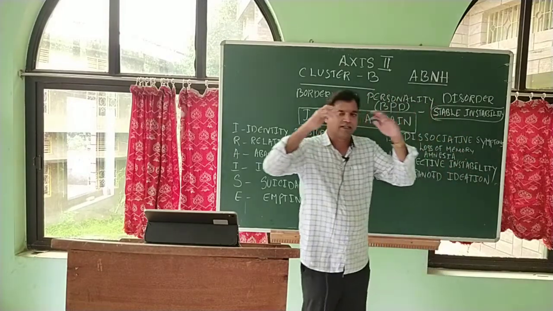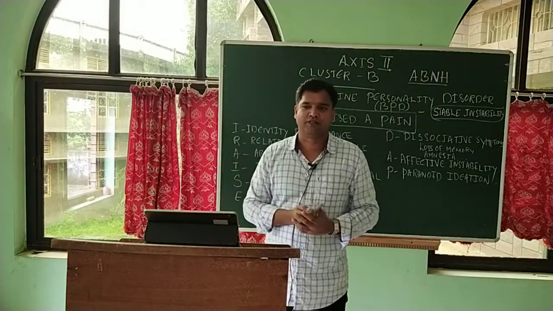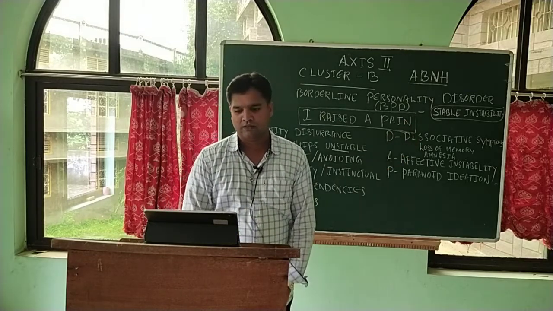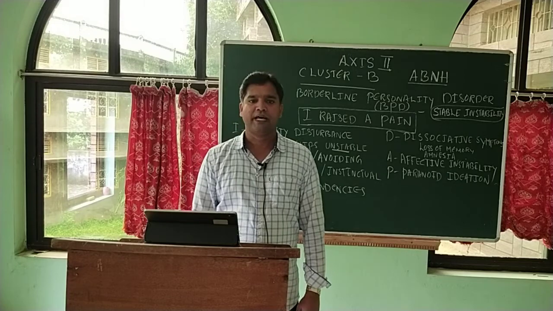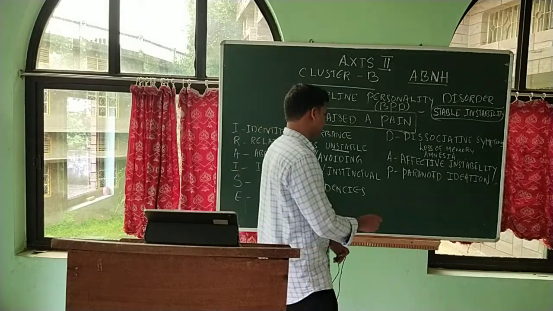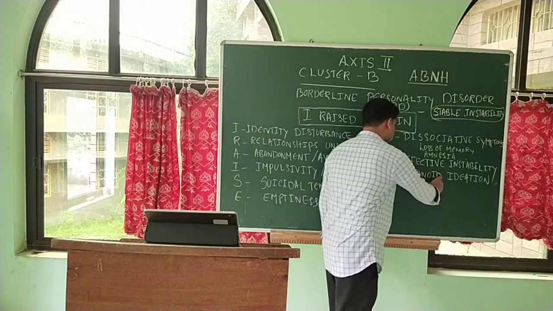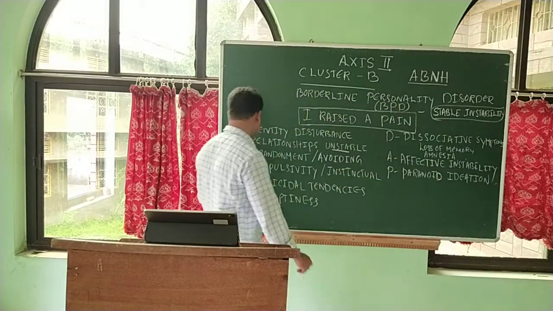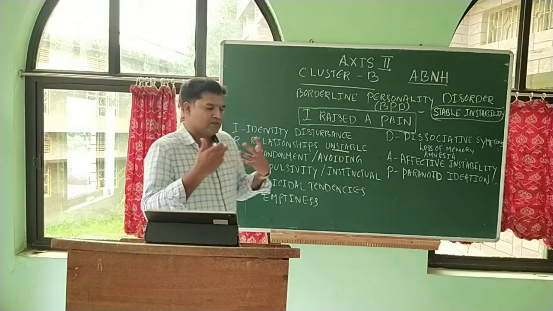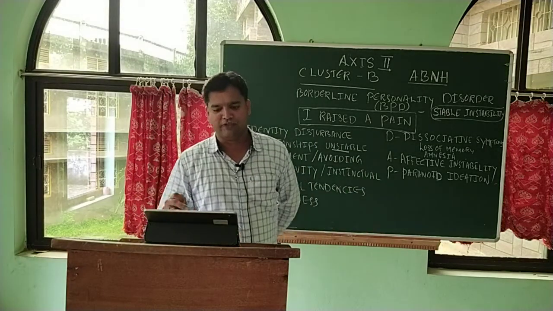Their ideology or their thought process is very suspicious, doubtful, same as the paranoid personality disorder. They are very suspicious about people because they don't care about relationships. No relationships, so naturally they will be suspecting people around.